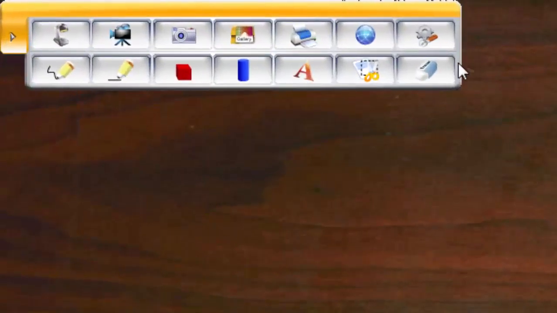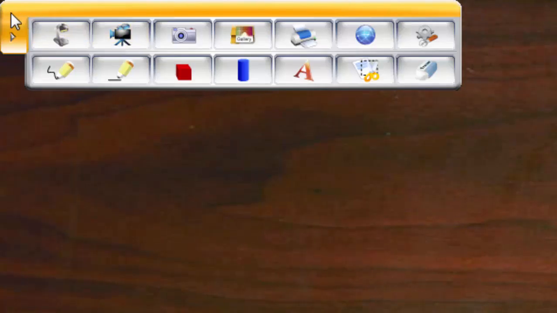Perfect. Now, on the top left-hand corner, this is our default floating toolbar. This toolbar comes in handy, and this is what actually makes your document camera work without you ever having to touch the document camera. So if you need to focus, not change the image, but if you need to take a picture of the image or record the image, you don't have to run back to your document camera to do that. It all can be done from the software. So if you are at the front of the board, whether it be a Promethean or a smartboard, you can do it directly from the board. If you're controlling your computer via Chrome Remote Desktop with a mobile device, you can do that on there as well.